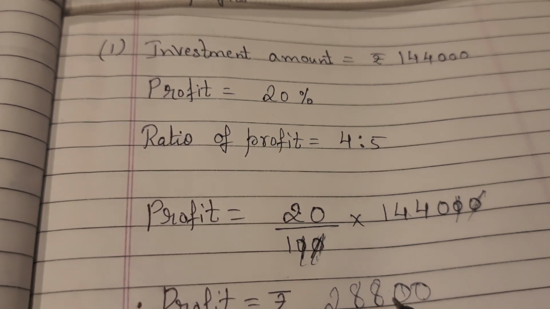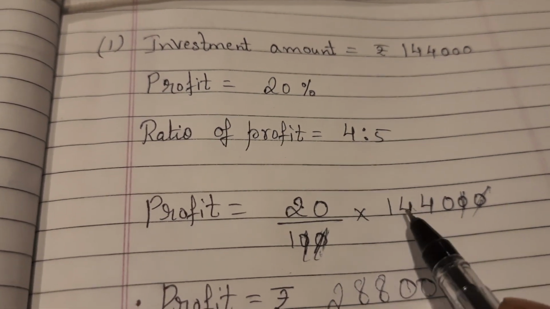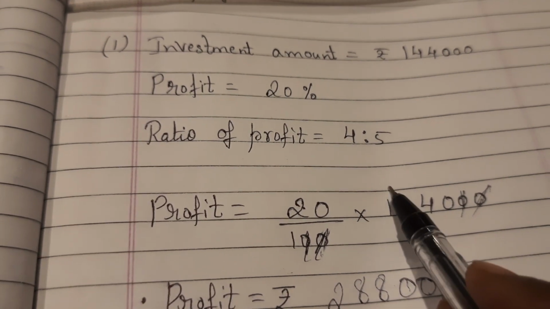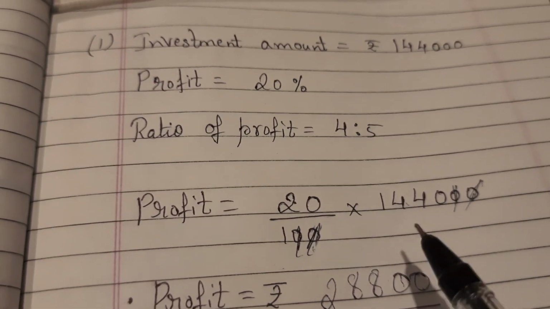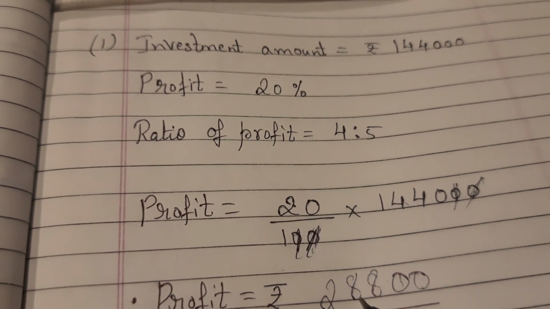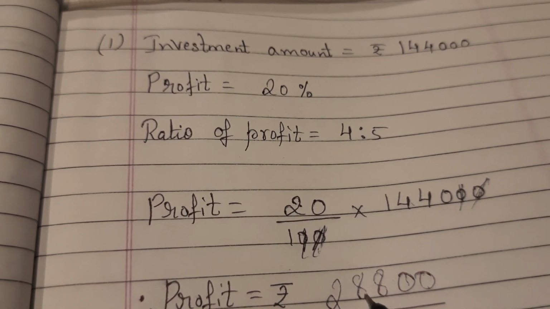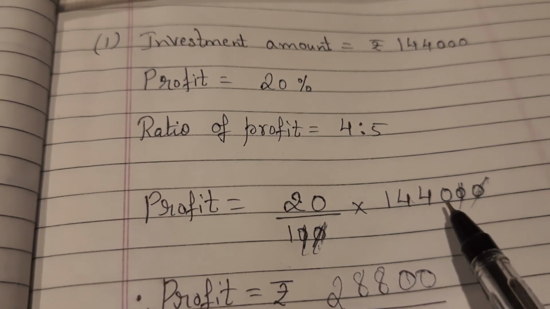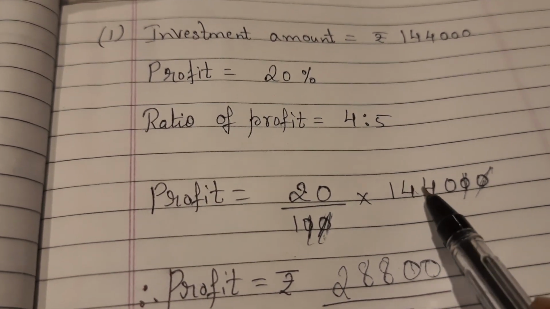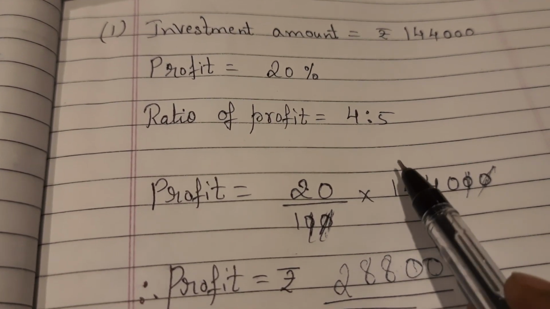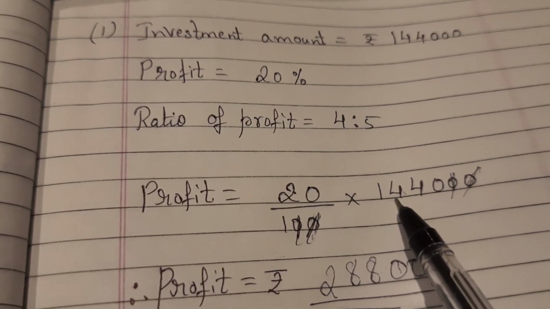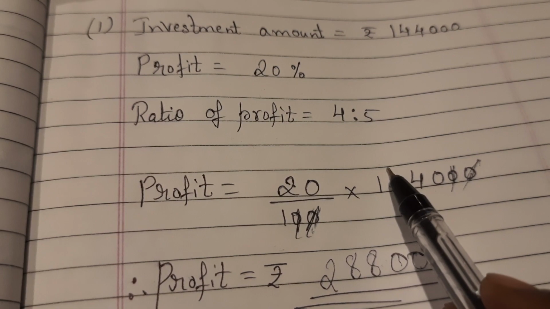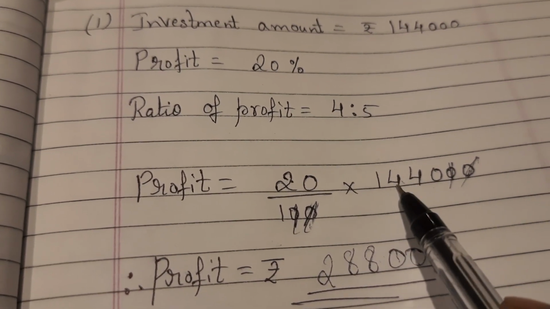So 0 and 4 carried over here. 20 fours are 40 plus this 4 will become, how much, children?